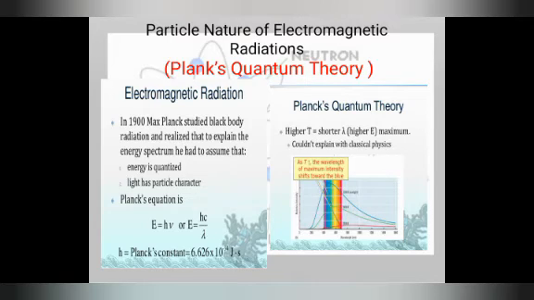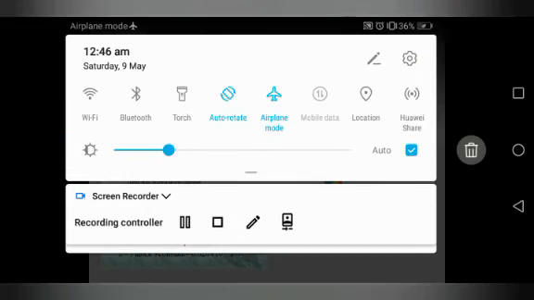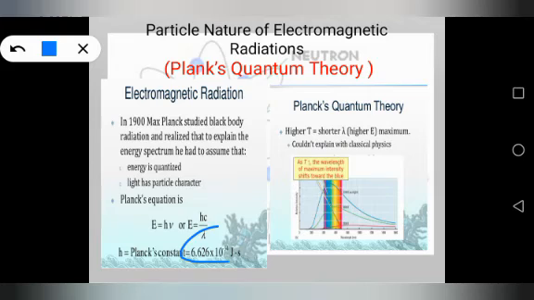It means that radiant energy is emitted and absorbed in the form of small energy packets, which are called quanta. In light, these energy packets are known as photons, and the energy of each quantum is directly proportional to the frequency. E is directly proportional to ν, that we will discuss in the next slide. E is equal to hν, where h is Planck's constant. The value of Planck's constant is 6.626 × 10^-34 joule second.